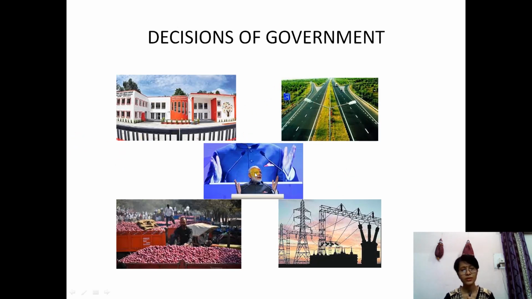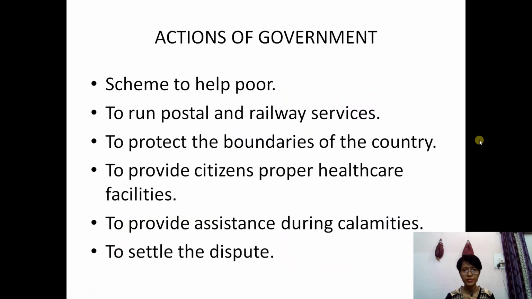You see the government. Government means the prime minister, the president, the other ministers. They used to do whatever actions after making the decisions. That is what is given here. And suppose what kind of decision they are taking: to make a school, to make a road, or to reduce the price of the onion if it is increased, or for the electricity supply. Some examples only I am giving here regarding the decisions of the government.